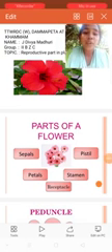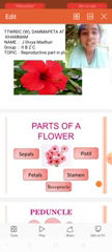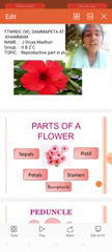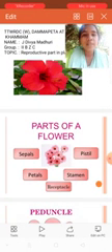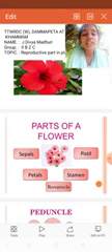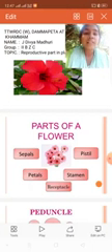Today I would like to talk about the reproductive parts in the plant. In our surroundings, so many organisms are there, which are divided into two types: biotic organisms and abiotic organisms. Abiotic organisms are the organisms which are non-living, like sand, rocks, buildings, pens, pencils, etc. These are considered as abiotic organisms.